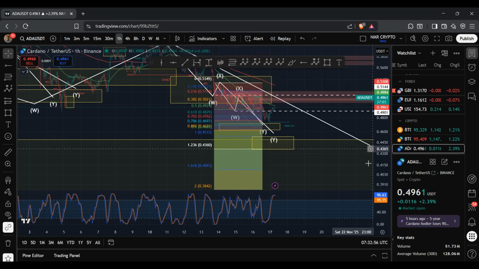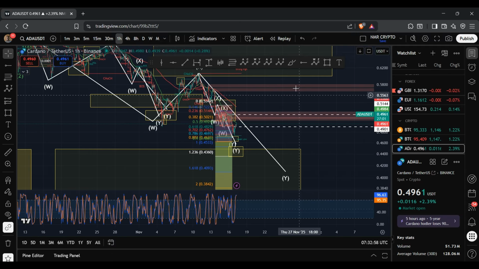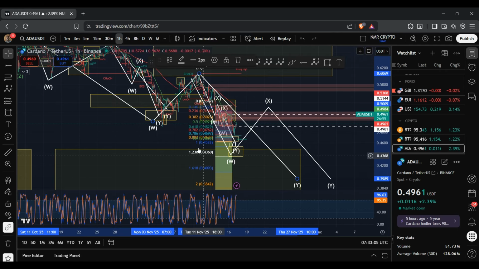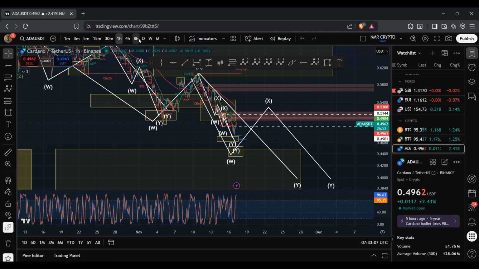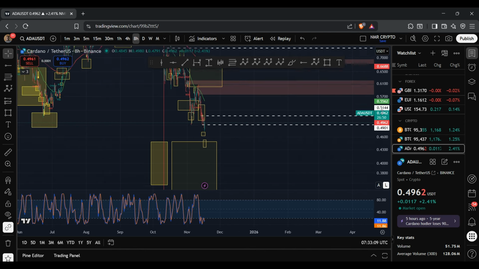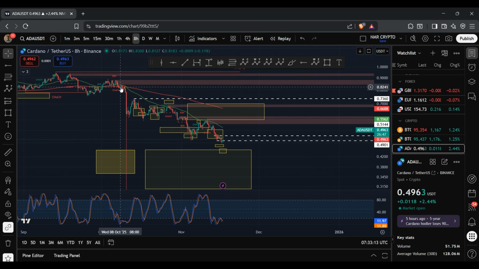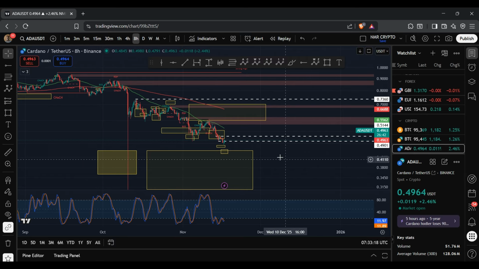And from here on out, it will be interesting to see what takes place, because it's possible that what we could have forming is an internal bigger WXY structure to then form this Y wave. So if I zoom out and go to the 8-hour chart and check to see what's taking place, again, here you can see that we've been getting rejected at the 50 EMA multiple times, which is a bearish signal, and I'm anticipating a continuation to the downside.